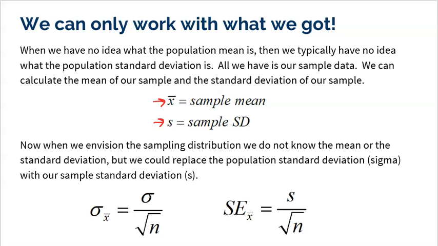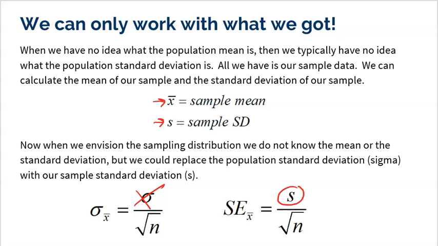Okay, so we've actually done this before. Since we don't know the standard deviation of the population, we could replace it with the standard deviation of our sample. Now the only change is that we have to call this standard error instead of standard deviation. So far this seems like a great fix. In fact, it's very similar to what we did with proportions last unit. So we kind of fixed that problem. And to be honest, the S is not necessarily going to be equal to the standard deviation of the population, but it's close enough that we should be okay to get a pretty accurate answer here.